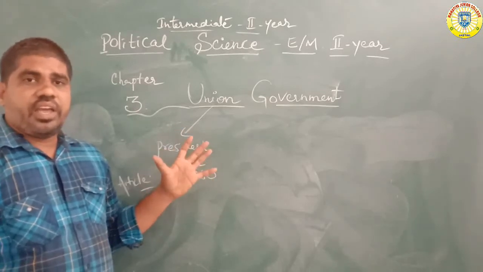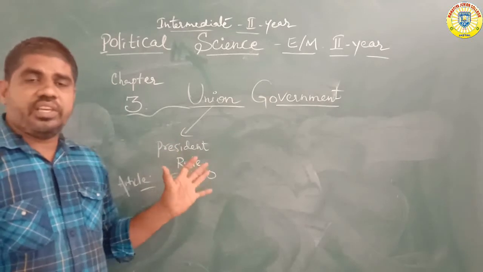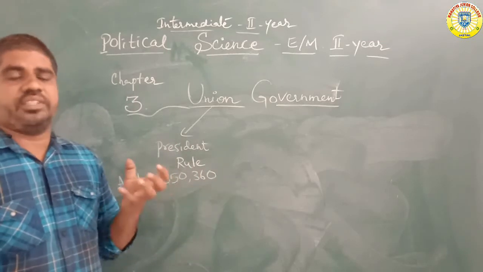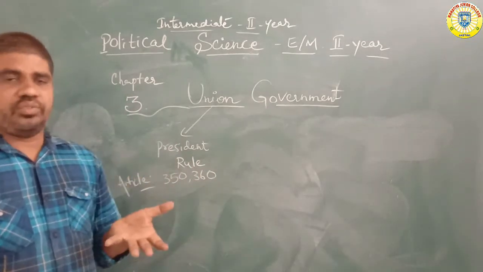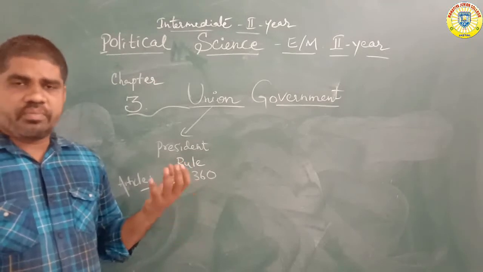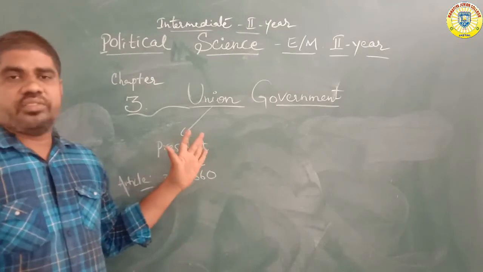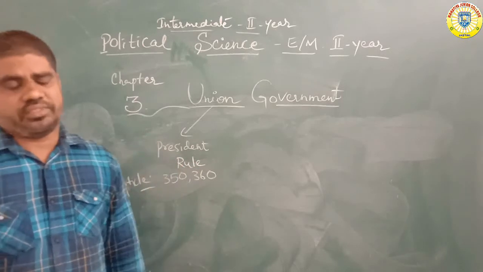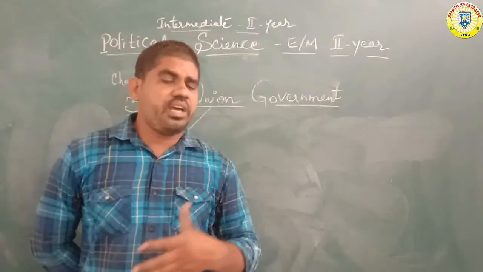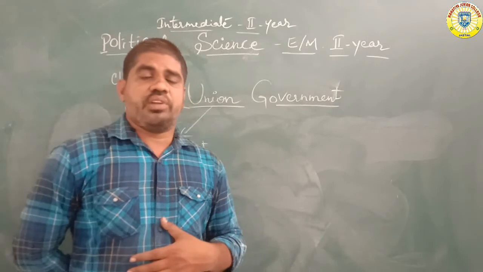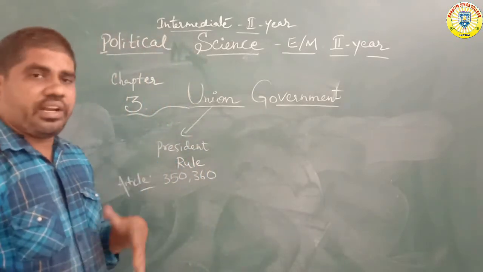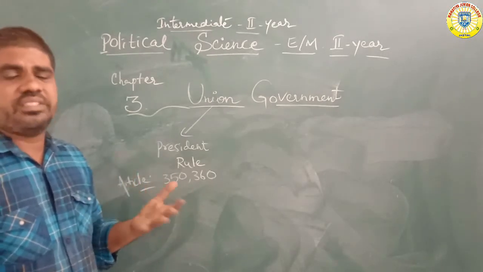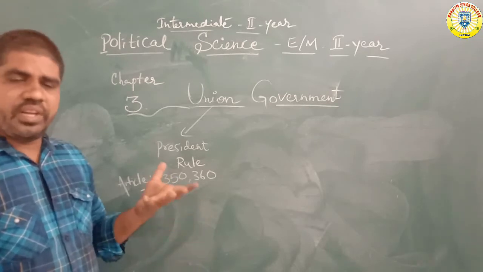These are articles 350 and 360 under the constitution. In the president rule system, there is separation of powers: the judicial, legislative and executive members come under the direct control of the president. It is the same as union territories, which are also directly controlled by the president. After some time the election is conducted. The president rule lasts a maximum of 3, 4 or 6 months, sometimes 15 days or 1 month.